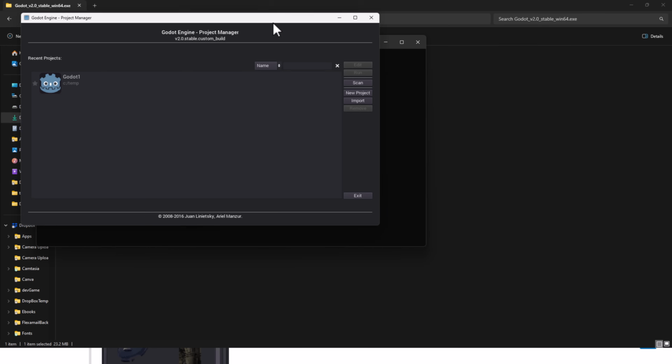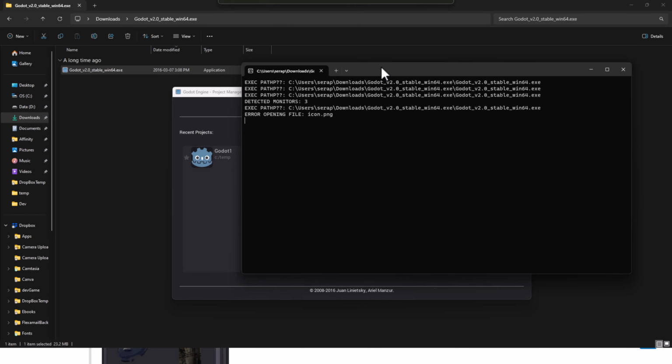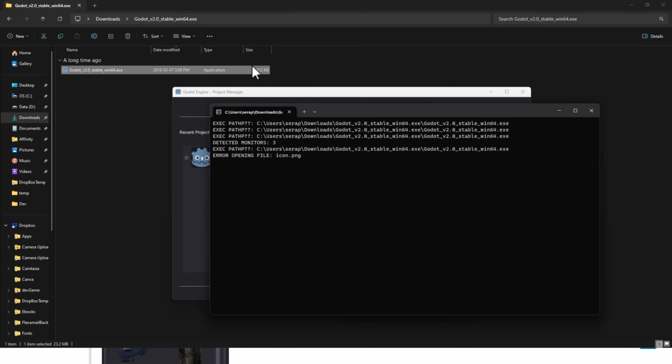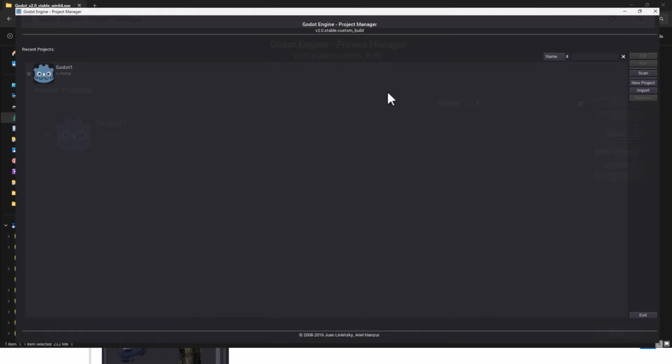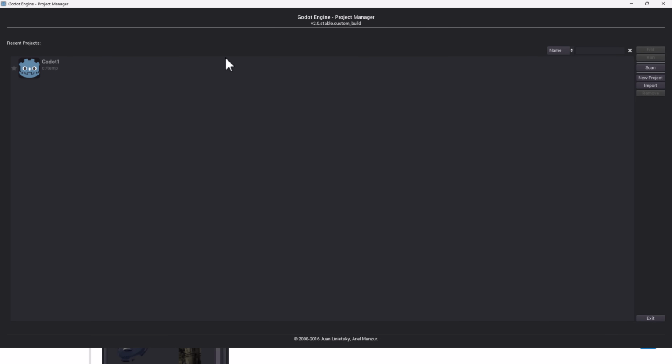So here we are in Godot 2.0. You're going to notice something here. This is a 23 megabyte file. This is your launcher. Aesthetically, definitely much more pleasing than the purple gray that we had beforehand. This is starting to look a lot more consistent to what we end up with. We'll go ahead and create a new project here. Again, using this format, which I do honestly prefer.